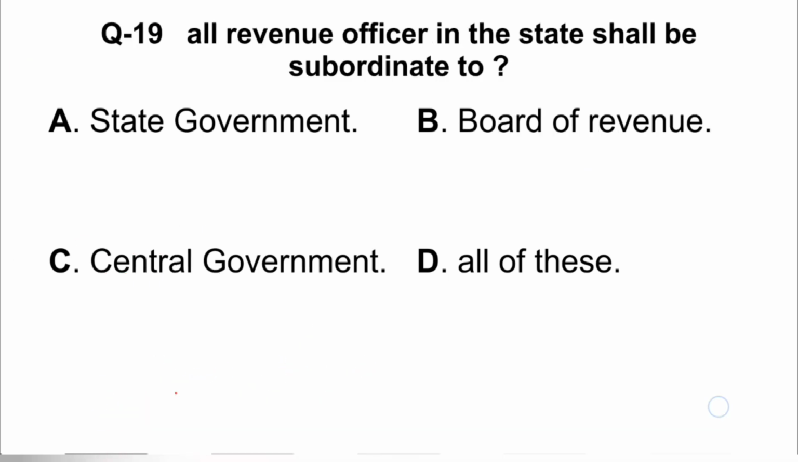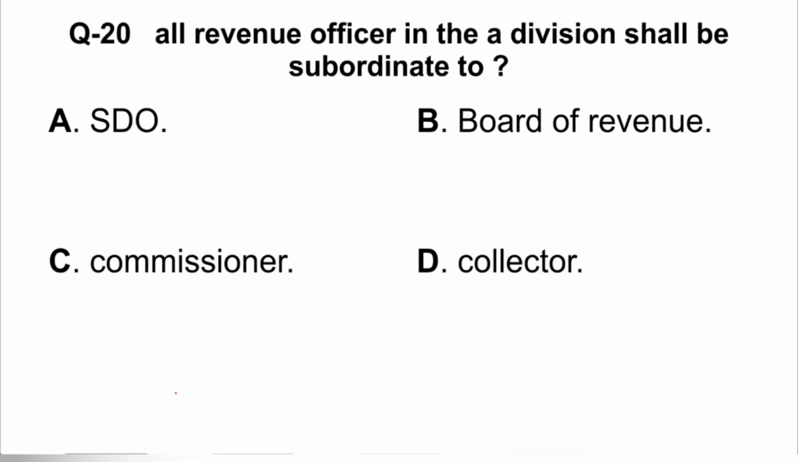So next question is all revenue officers in the state shall be subordinate to. So options state government, Board of Revenue, central government, all of these. So the right answer is the state government. It is provided under section 12 of the Act. Next question is all revenue officers in the division will be subordinate. So the right answer is not SDO, not Board of Revenue, but Commissioner. So Commissioner is authority in division, and every revenue officer in a division shall be subordinate to Commissioner, and it is provided in subsection 2 of 12.